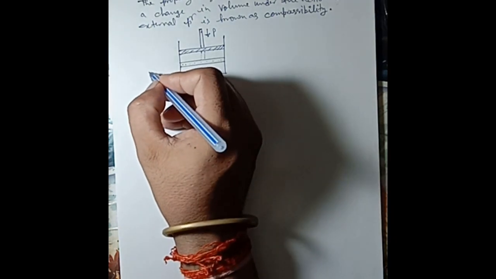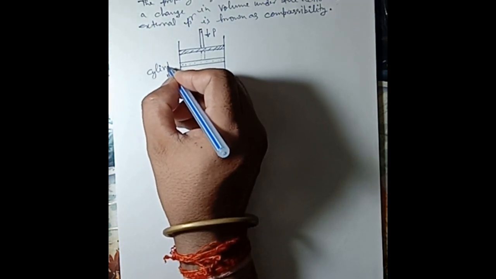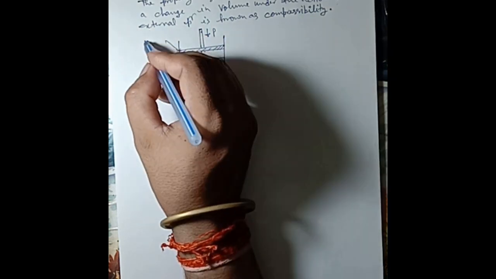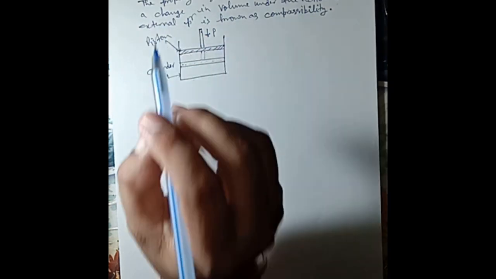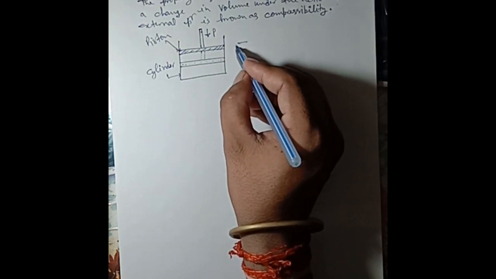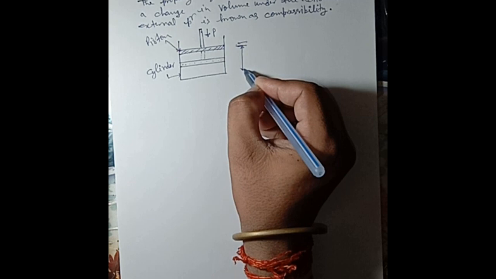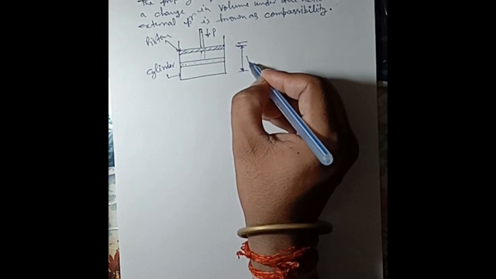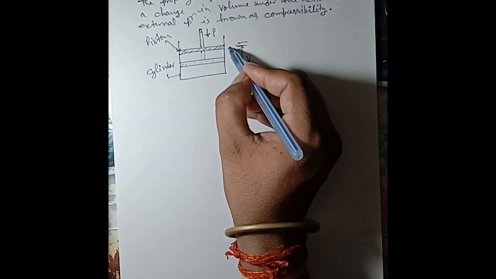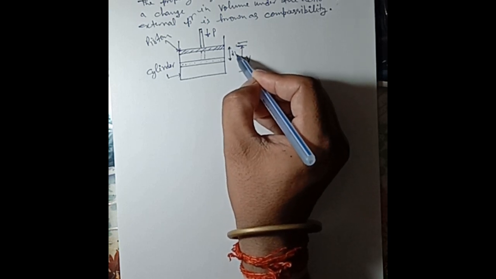This is the cylinder, this is the piston. Here the volume of the cylinder is V, and here the depression of the volume is dV.